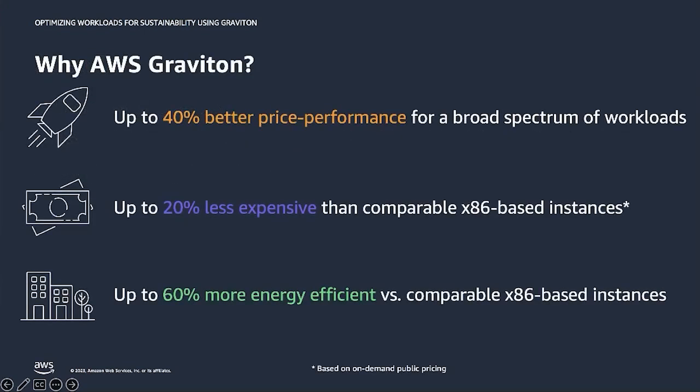So, why Graviton? What has motivated over 40,000 customers, including 48 of the top 50 EC2 customers, to adopt Graviton? With AWS Graviton, customers are achieving the best price performance for a broad range of their cloud workloads. Customers are also achieving significant cost savings. And along with better performance and cost, Graviton instances are also more energy efficient, which enables customers to lower the carbon footprint of their workloads.